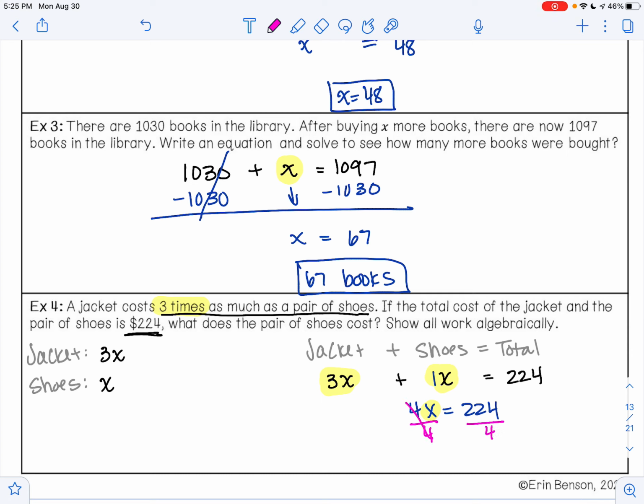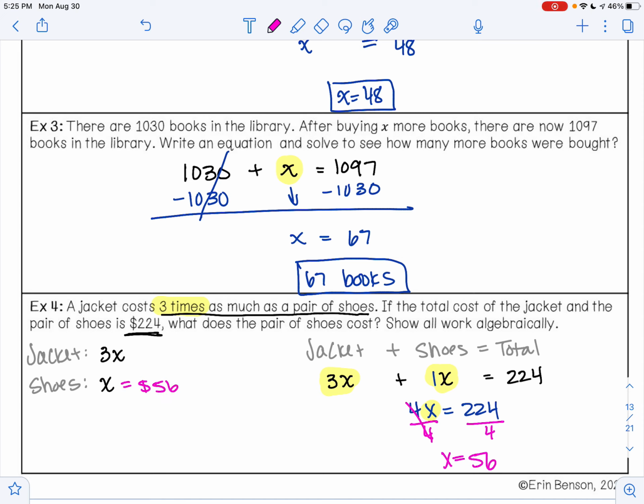So here I'm going to have 224, I should say, divided by 4. And that is going to equal 56. So that means that the shoes cost $56.